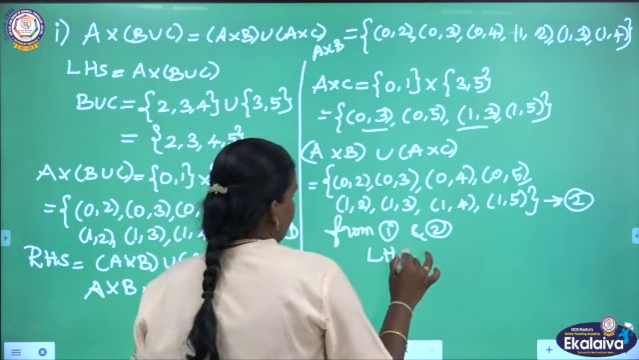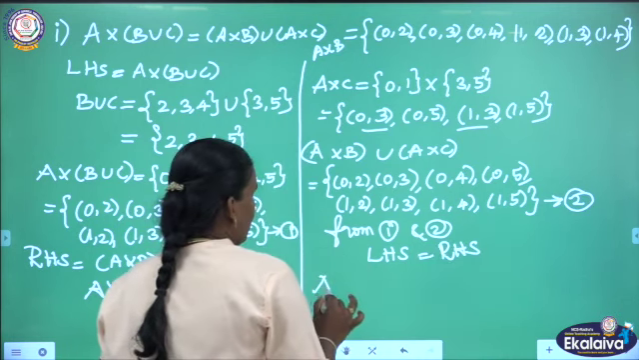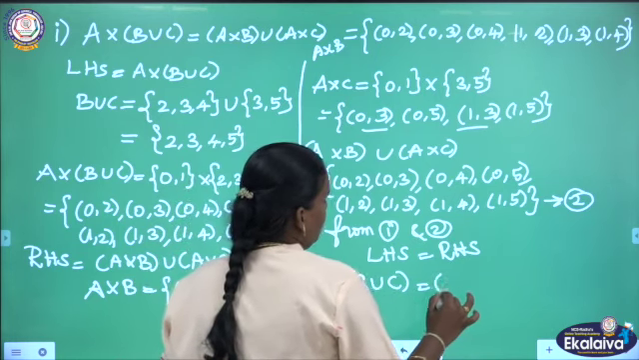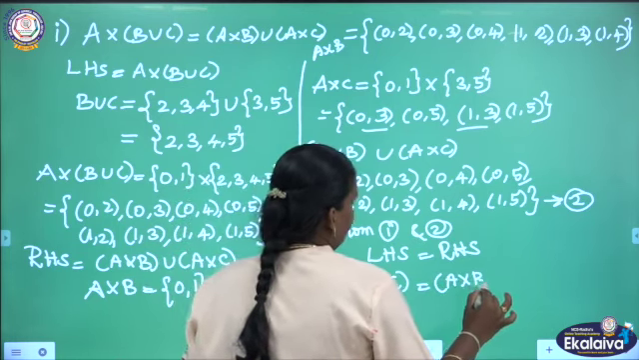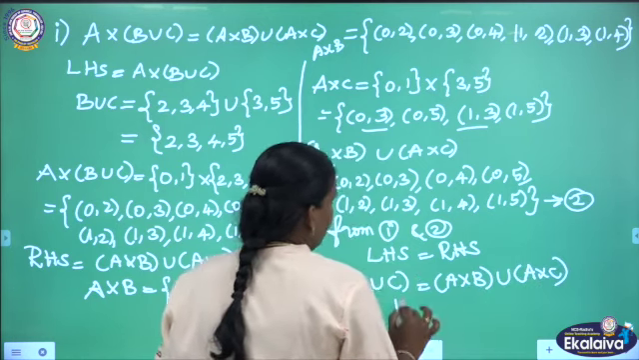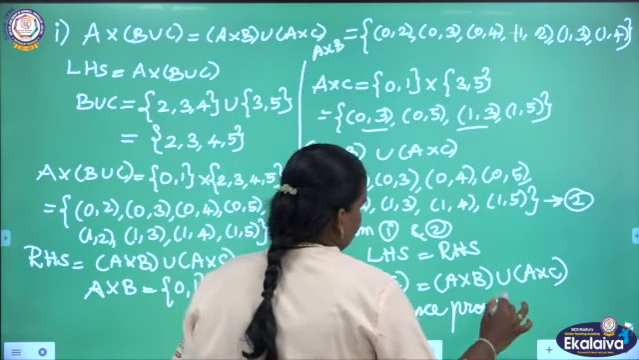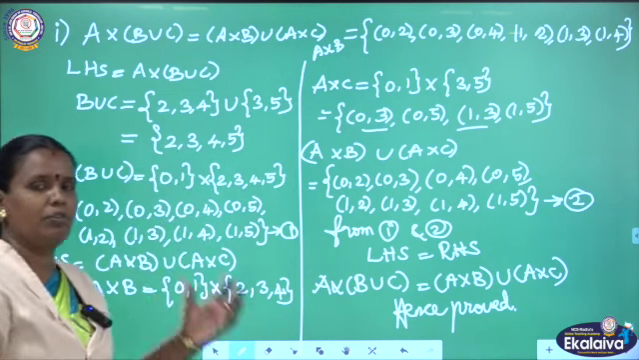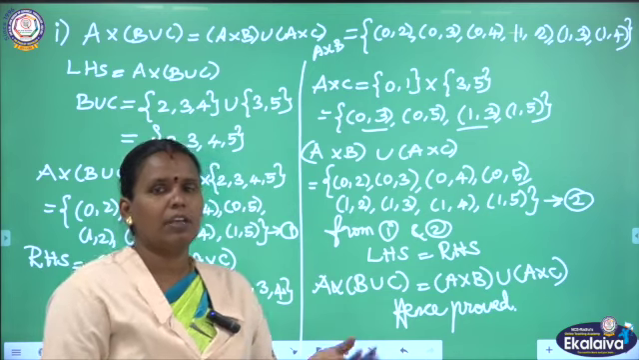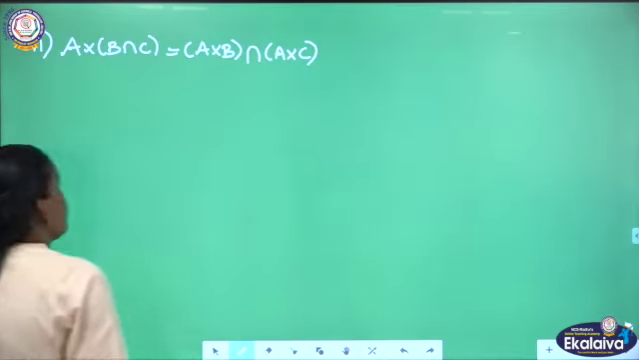LHS equal to RHS. So, we can prove this A cross B union C will be equal to A cross B union A cross C. Hence, we proved the first subdivision. Are you clear, children? So, we completed only the first subdivision for the given sets A, B, C. Like this, they gave remaining 2 more subdivisions. We will complete those 2 subdivisions.